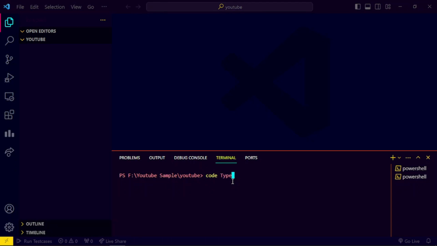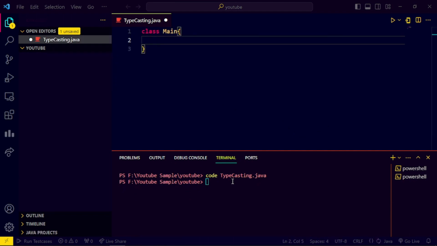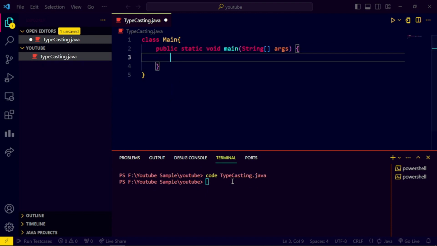Let's say that file name may be TypeCasting. Let me take the name TypeCasting here. So let me create my main class here, where my main method will also be there. So let me create the main method.